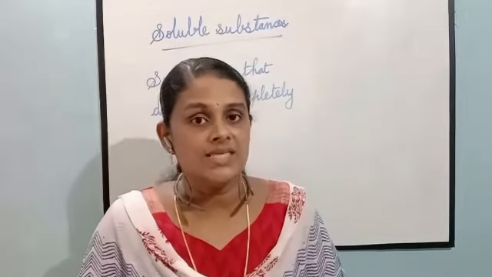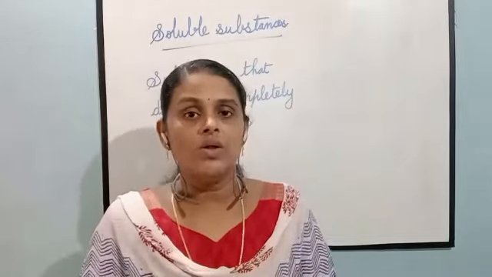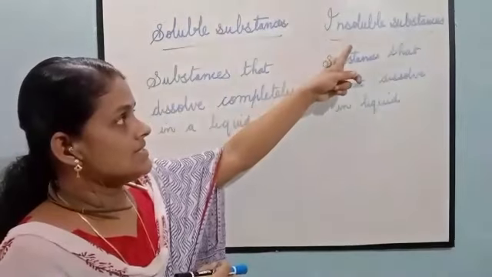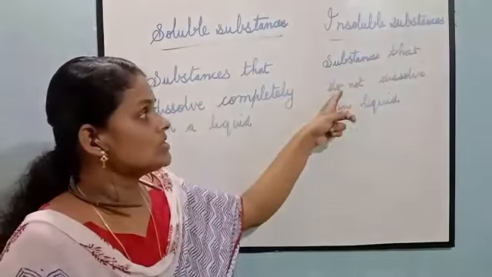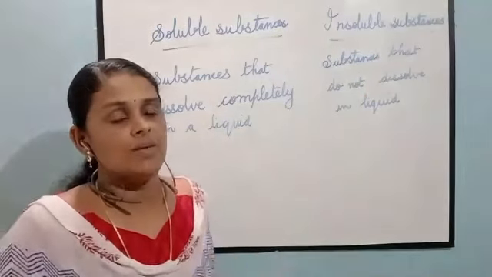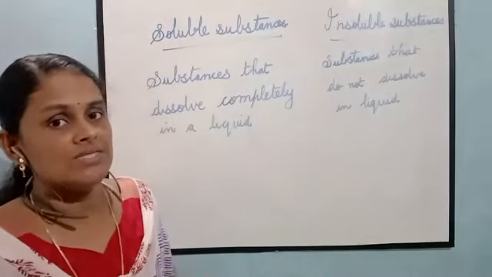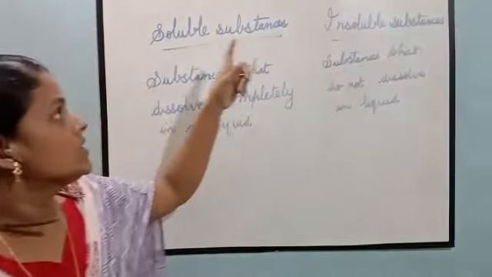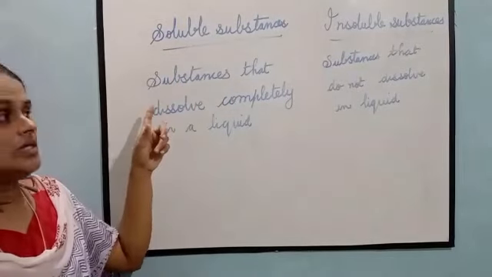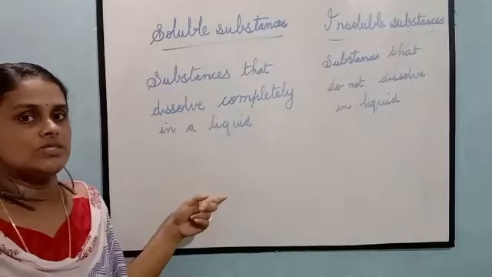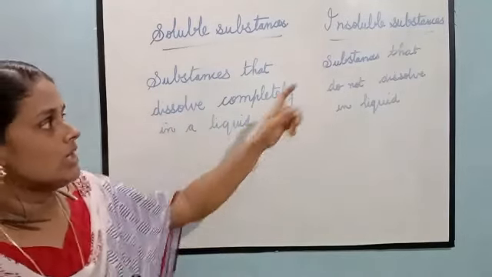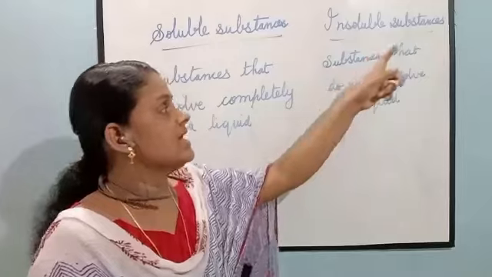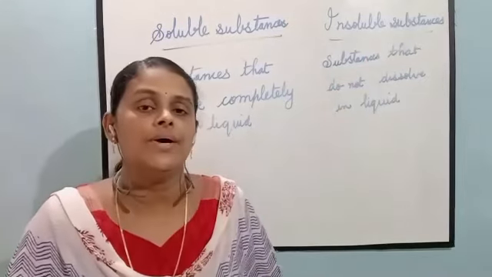Now let us see what are insoluble substances. Insoluble substances are the substances that do not dissolve in a liquid. Example, chalk, sand. So we have seen 2 types of substances, soluble substances and insoluble substances. Soluble substances, substances that dissolve completely in a liquid to form a solution. Example, salt, sugar. Insoluble substances, substances that do not dissolve in a liquid. Example, chalk and sand. Now let us see separation of liquids from solids.